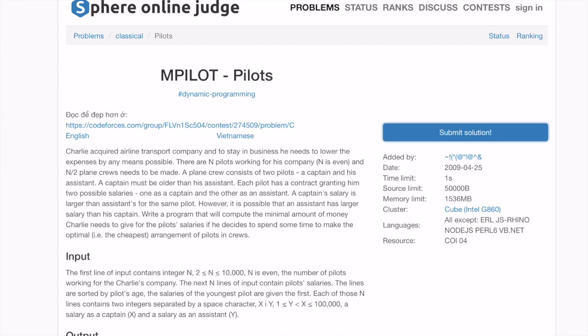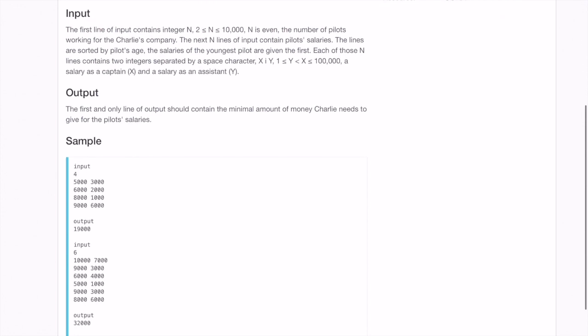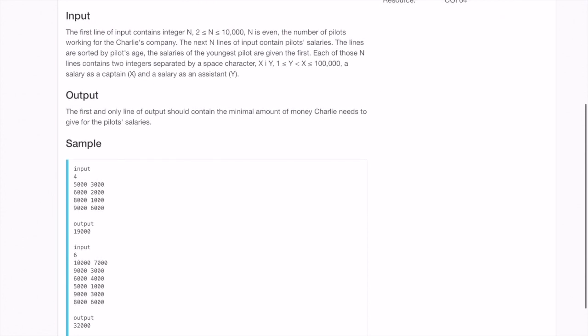Hello everyone. Let us look into this problem called pilots. In this problem, we have to run aircraft and certain configurations have been given. Every row here represents a pilot, wherein the first column represents the salary as a captain and the second column represents the salary as an assistant captain.